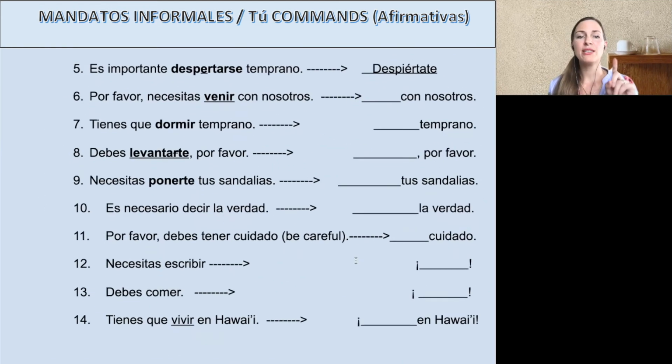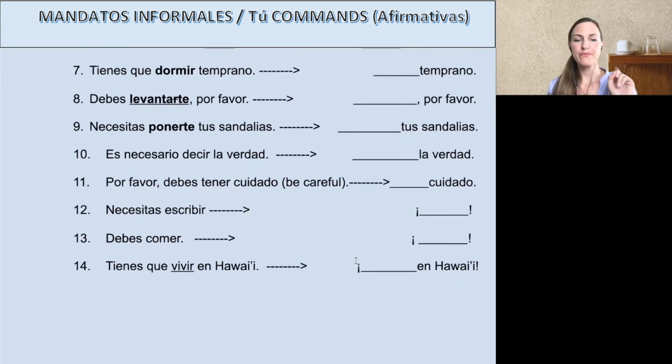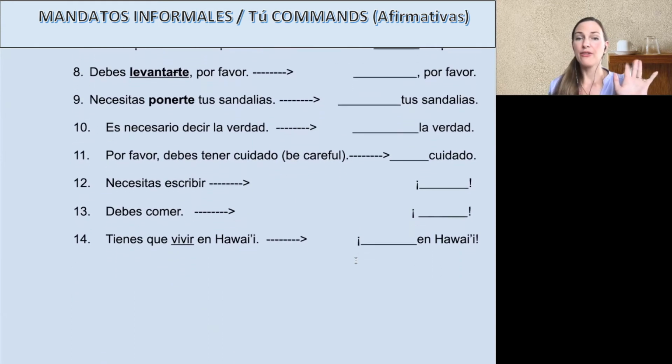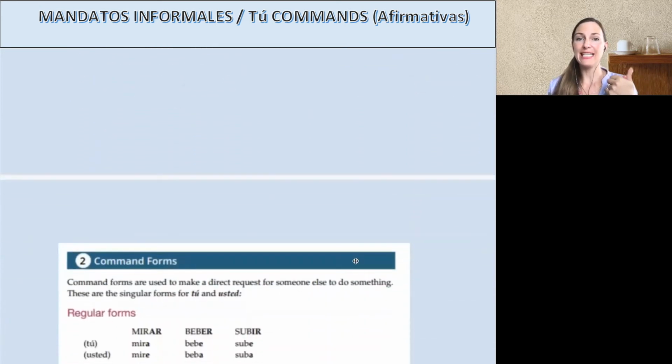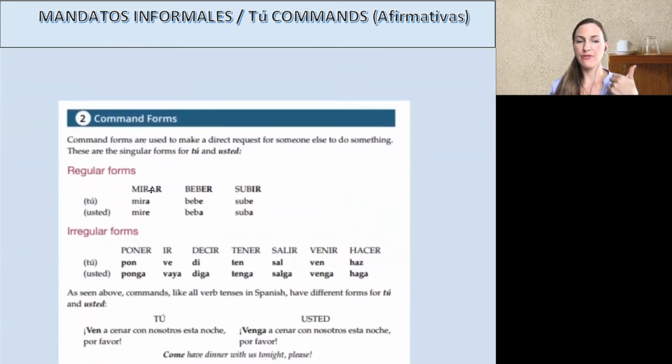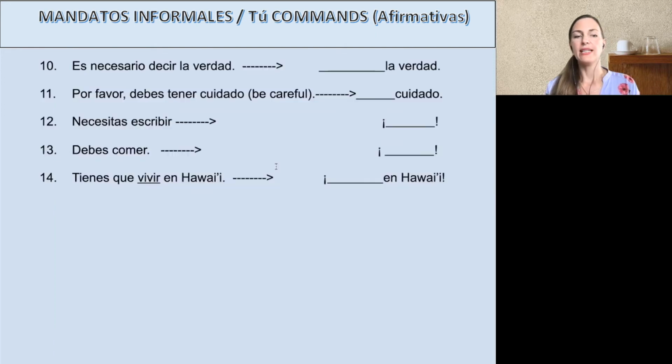Bueno, I want to do an IR verb, just a regular IR verb, okay? So remember your IR verbs have the e ending, see? So for example, here's regular forms, mirar, beber, subir. It's putting your ending in bold. Subir, the tú form is sube, right? You just take off that S still and you have an E, not an I, just like bebe, okay? So por ejemplo, tienes que, you have to, vivir en Hawaii. See, you have to live in Hawaii. So paso uno, what's the tú form of vivir?